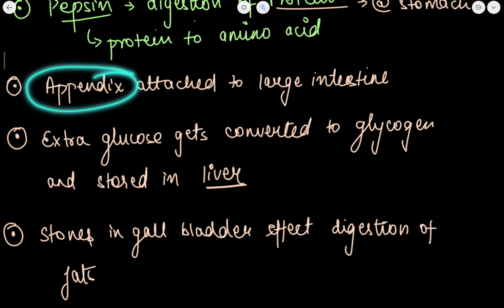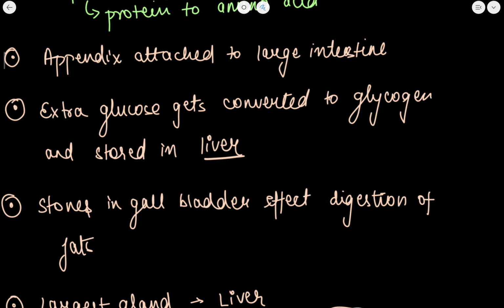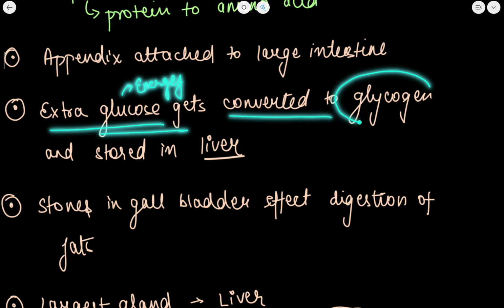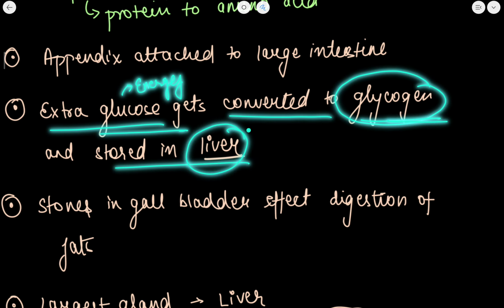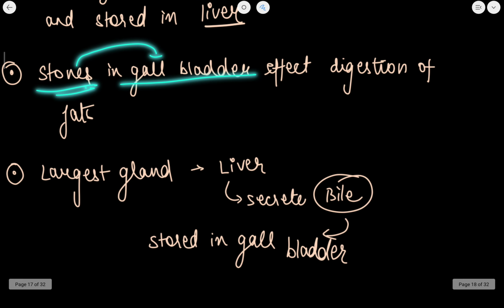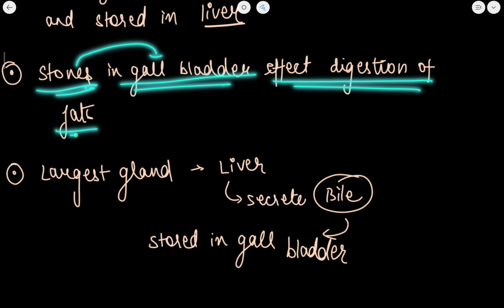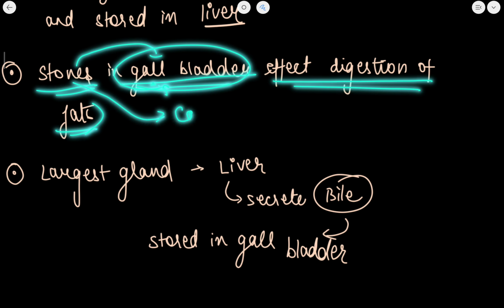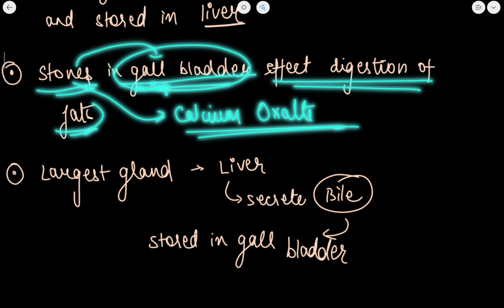The appendix is attached to the large intestine. Extra glucose, a form of energy, as I have already told you, gets converted to glycogen and is stored in the liver. If a person has a stone in the gallbladder, it affects the digestion of fat. That is why whenever there is a stone in the gallbladder, it is advised to perform a surgery to remove the gallbladder, as the stones cannot be separated out of the gallbladder. And also these stones are made up of calcium oxalate.